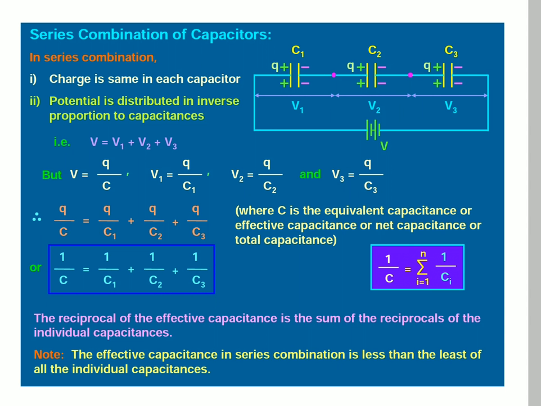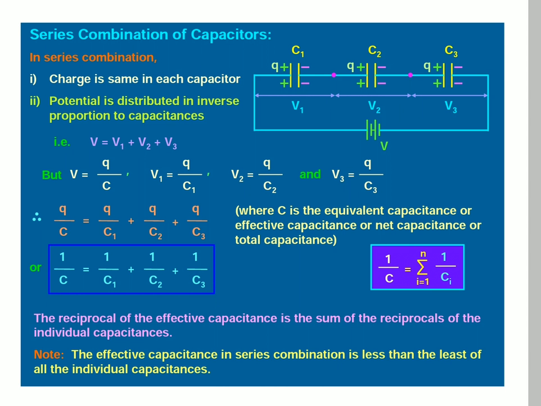From the capacitance formula, V is equal to Q by C. At capacitor 1, V1 is equal to Q by C1. At capacitor C2, V2 is equal to Q by C2. And at capacitor C3, V3 is equal to Q by C3. So we can substitute these equations in the first equation.